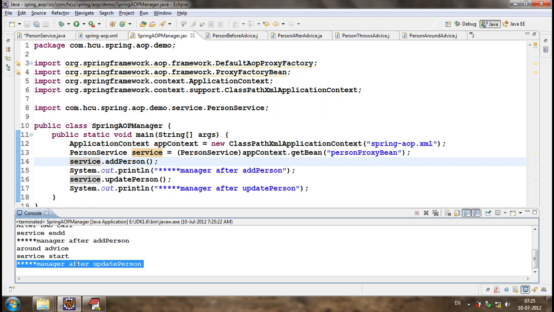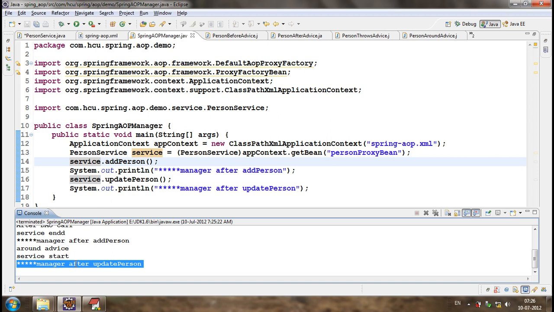So each and every stage in the life cycle of the method will be under the control of around advice. If around advice says stop the method execution, then the actual method execution will be stopped. Only when it says proceed will the method execution proceed. Is that the case with before advice or after advice? Can we stop the method execution from before advice or after advice?